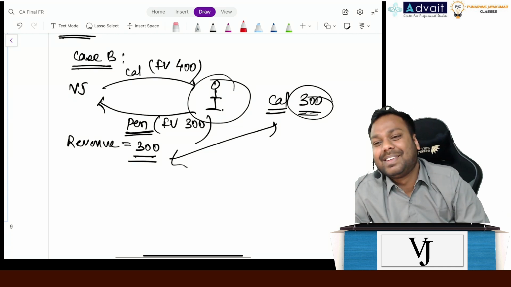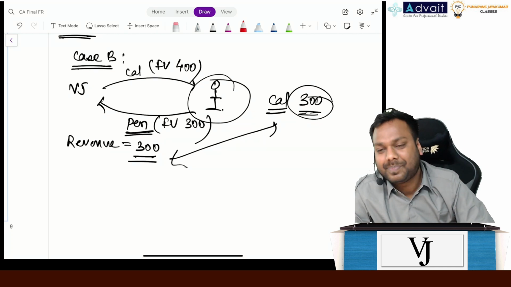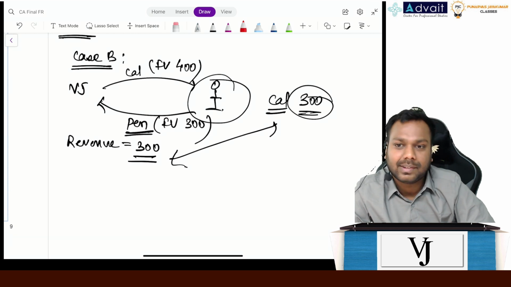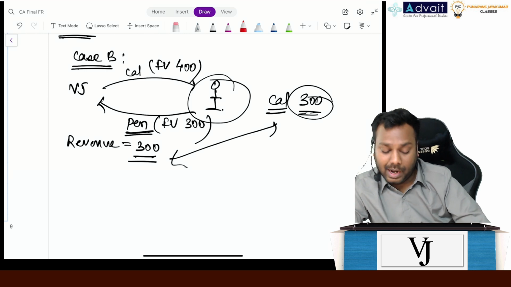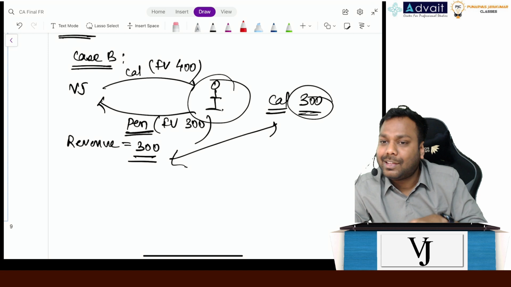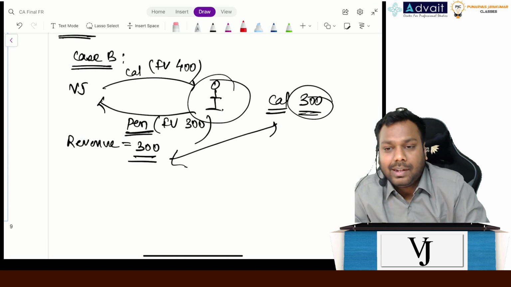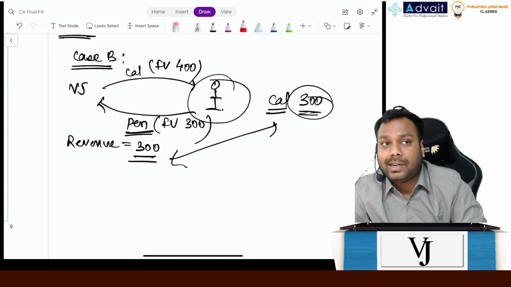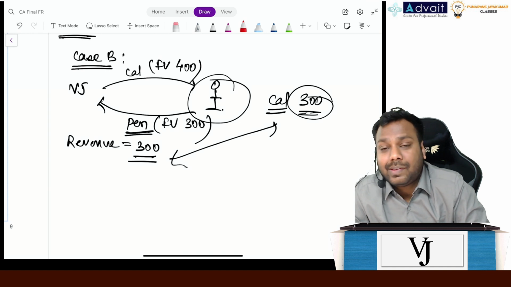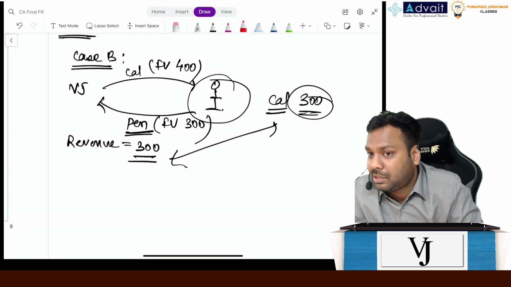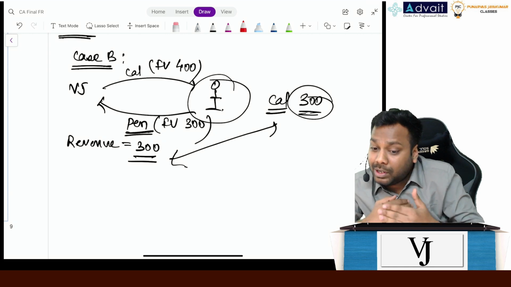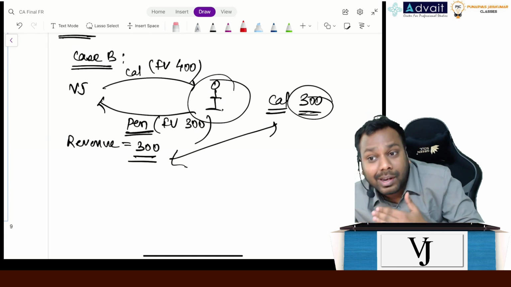Yes, please. In Ind AS 16 and 38, we actually give priority to the fair value of assets given. But why in 115 is the first priority given to assets? Very good question, but I have already explained this in the class, and I'll repeat it. In Ind AS 16, 38 and 40, you recognize the assets that you have received at what price? At your cost. And what is the cost? The one that you give, whether cash or non-cash.